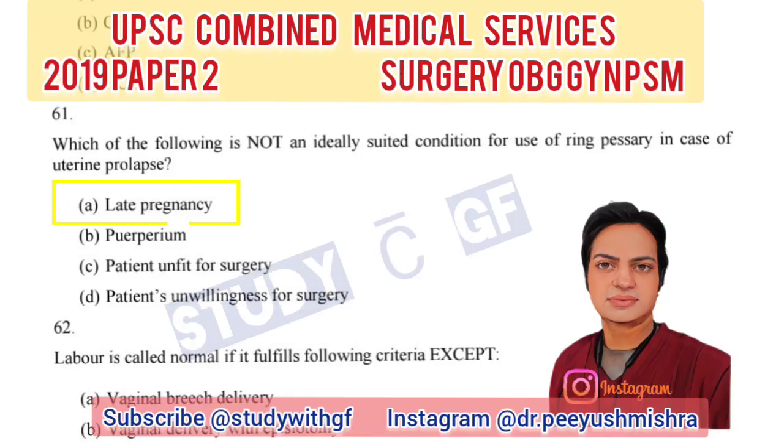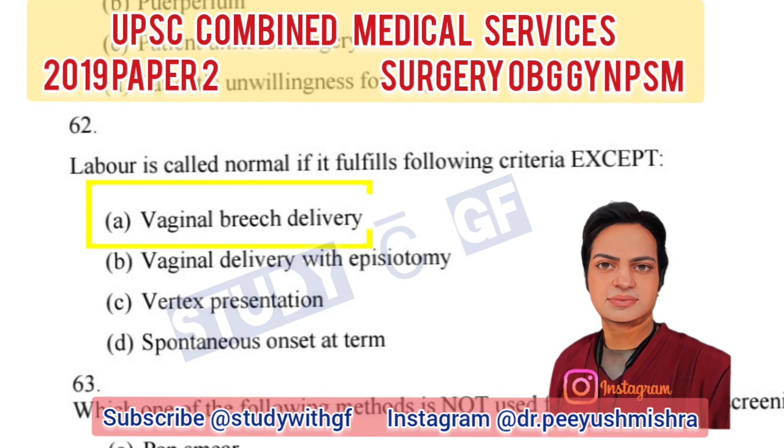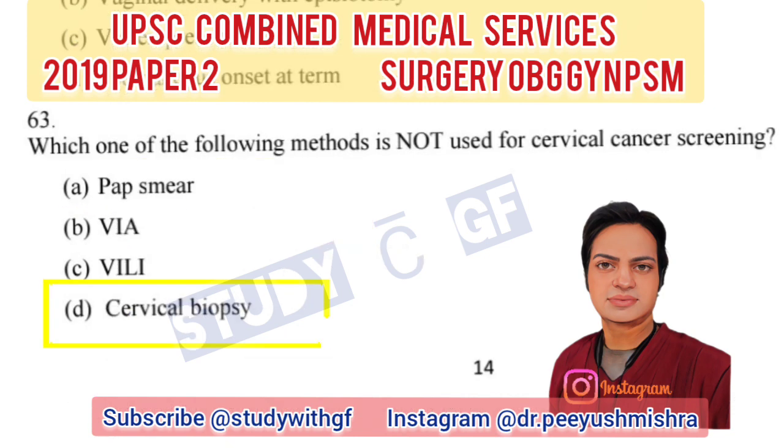Which of the following is not an ideal suited condition for use of ring pessary in case of uterine prolapse? Late pregnancy. Labor is called normal if it fulfills following criteria except vaginal breech delivery. Which one of the following methods is not used for cervical cancer screening?